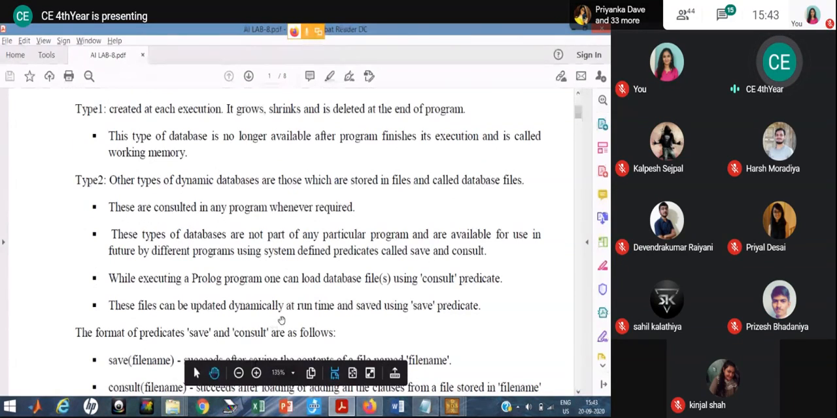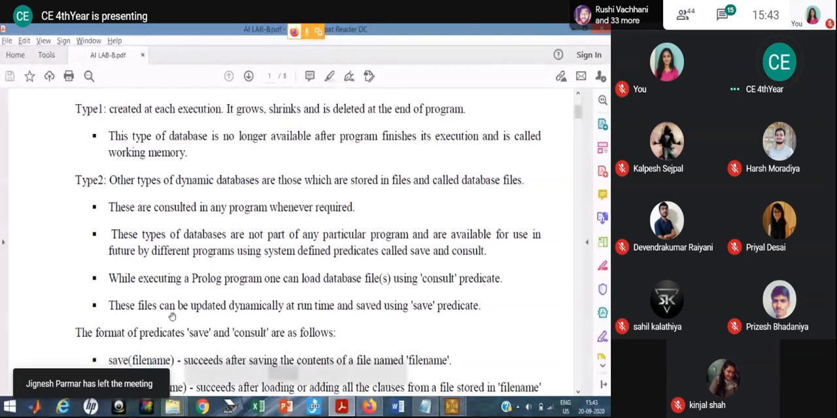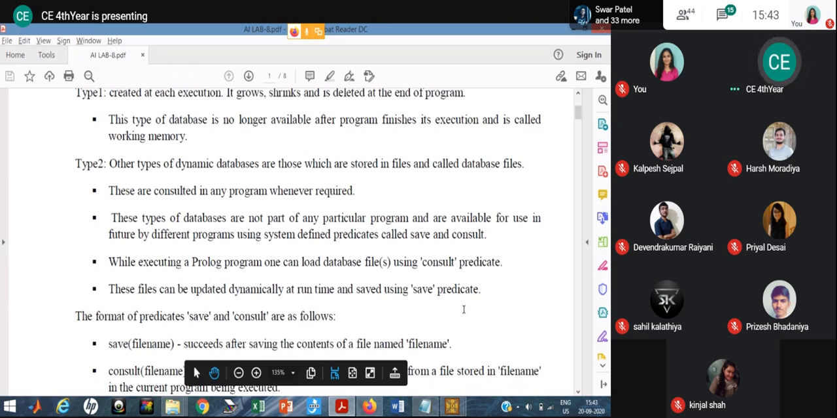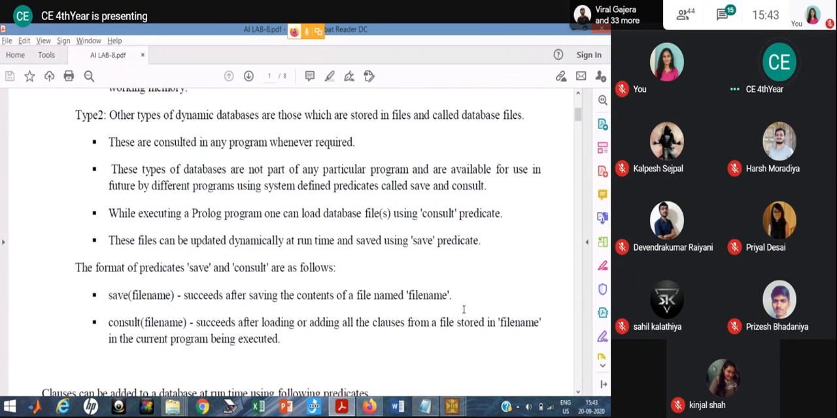While executing the Prolog program, load the database file using the consult predicate. Remember how to load the database file. If you want to load a database file, you have to use the consult predicate. And these files can be updated dynamically at runtime and saved using the save predicate. For save, you have to use the save predicate. If you want to load the database file, then the consult predicate is used. So these are the predicates that you have to remember for the program, everyone.